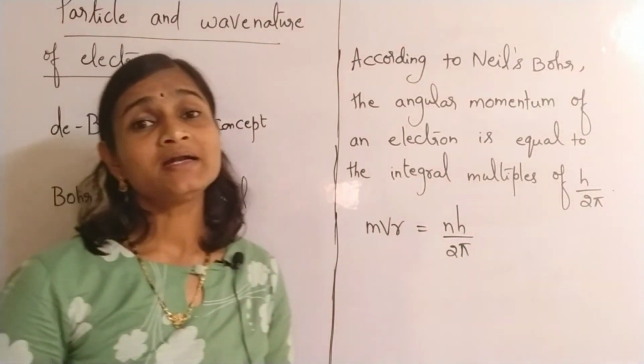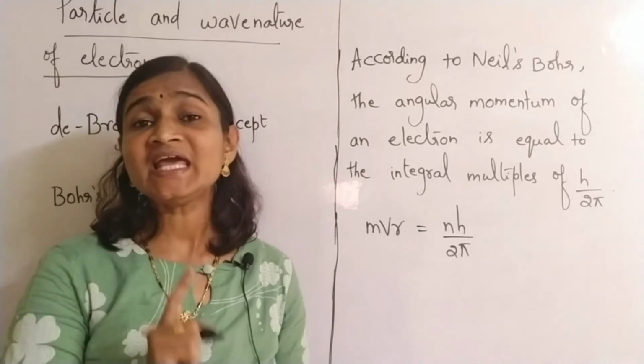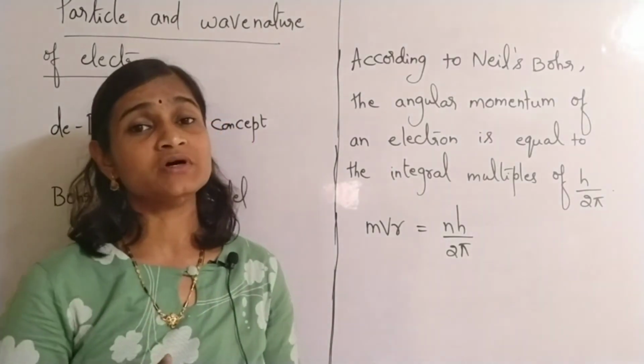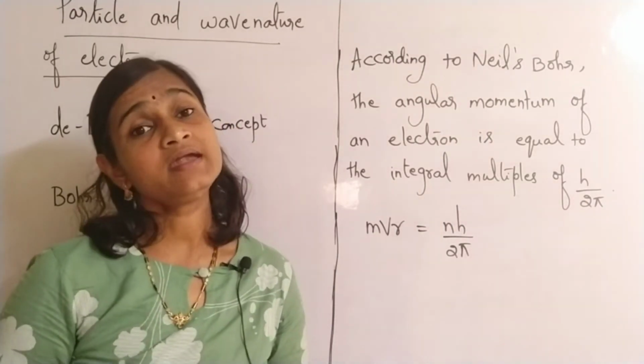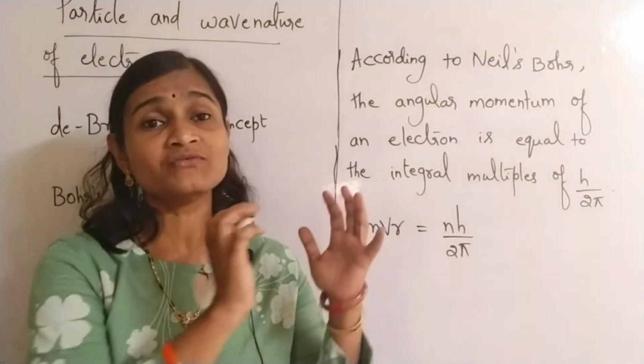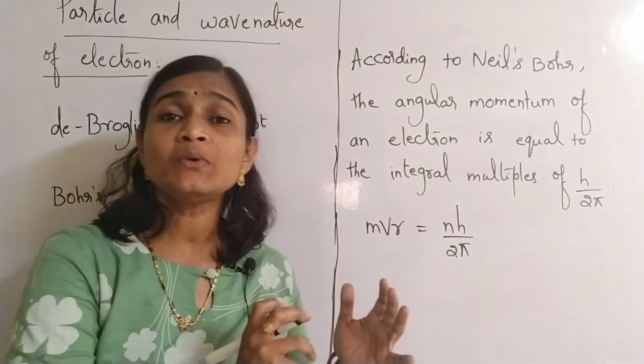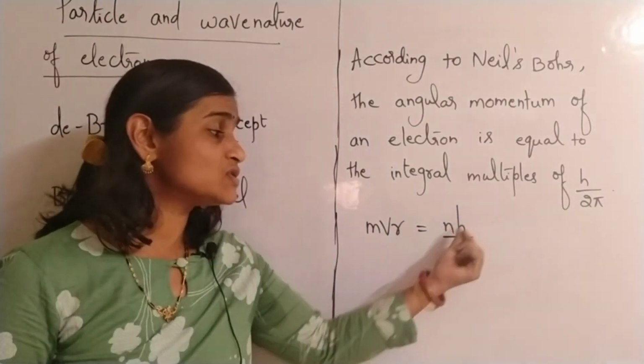This was proposed by Niels Bohr, but he did not give any mathematical proof for this statement. He just told that the angular momentum of an electron, mvr, is equal to the integral multiples of h by 2 pi.